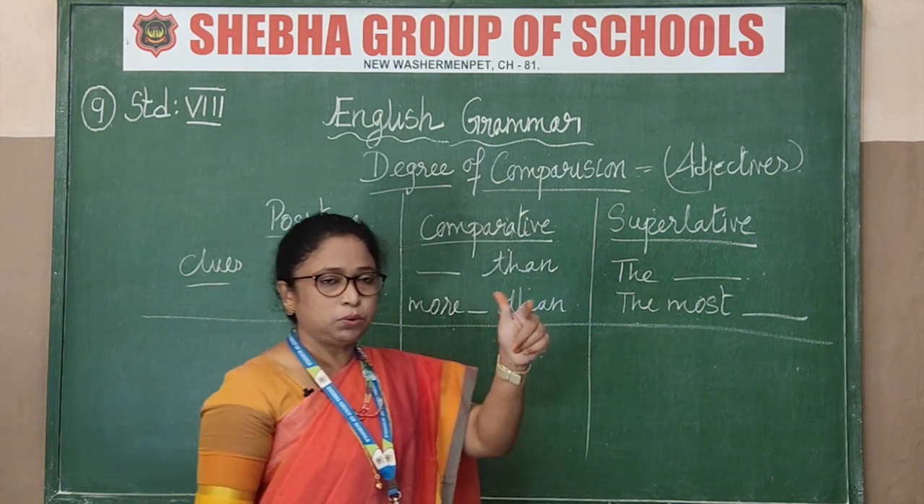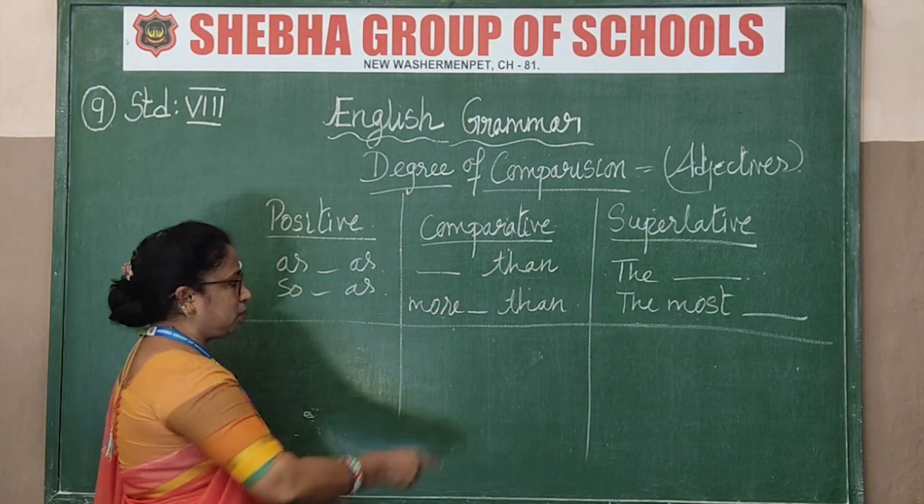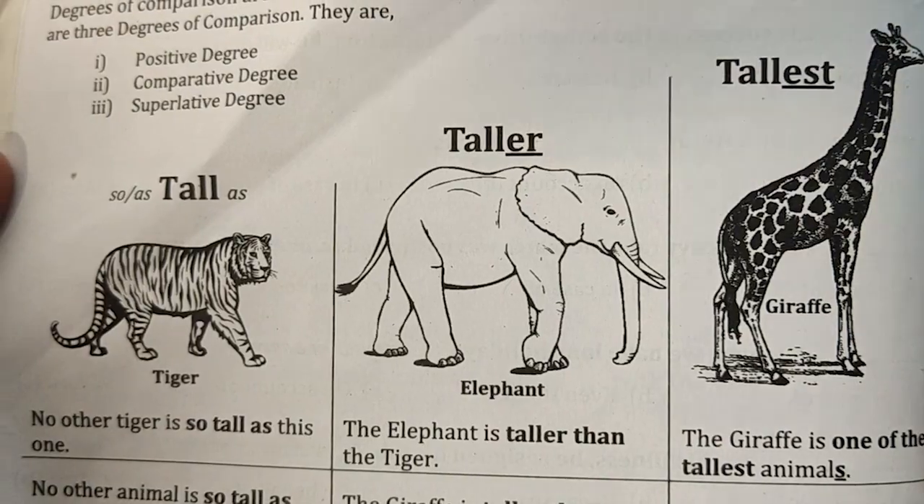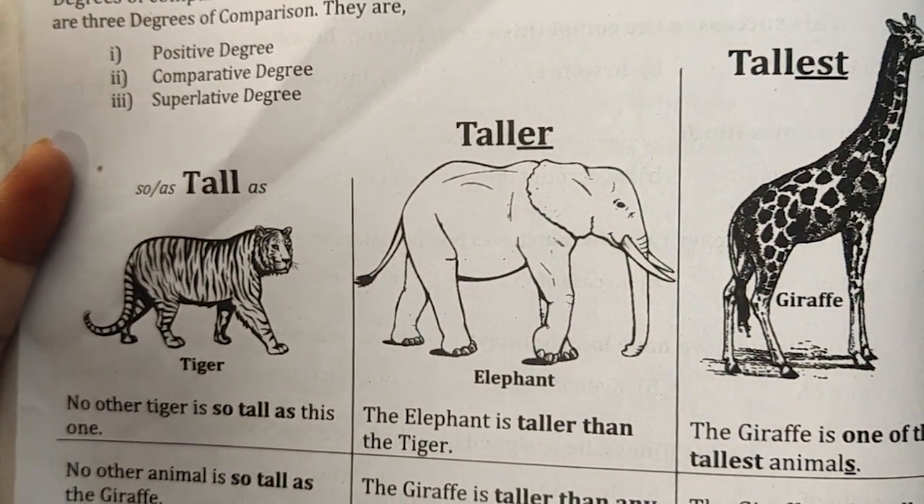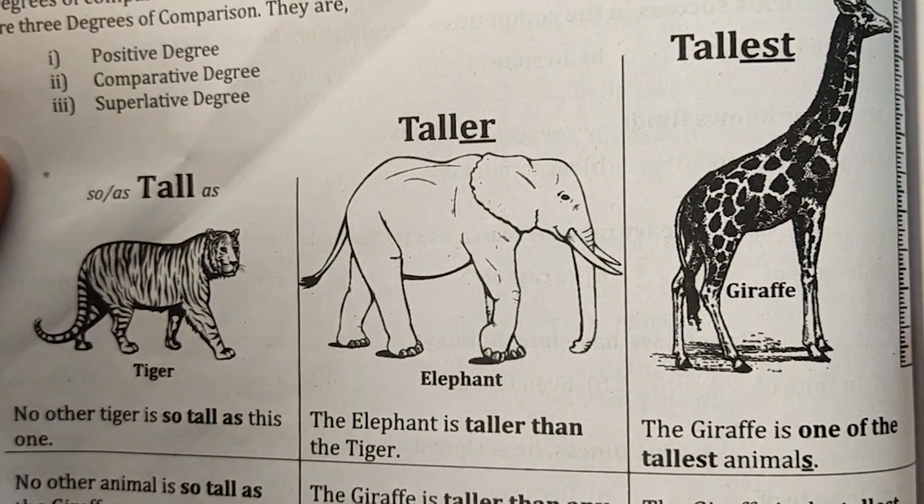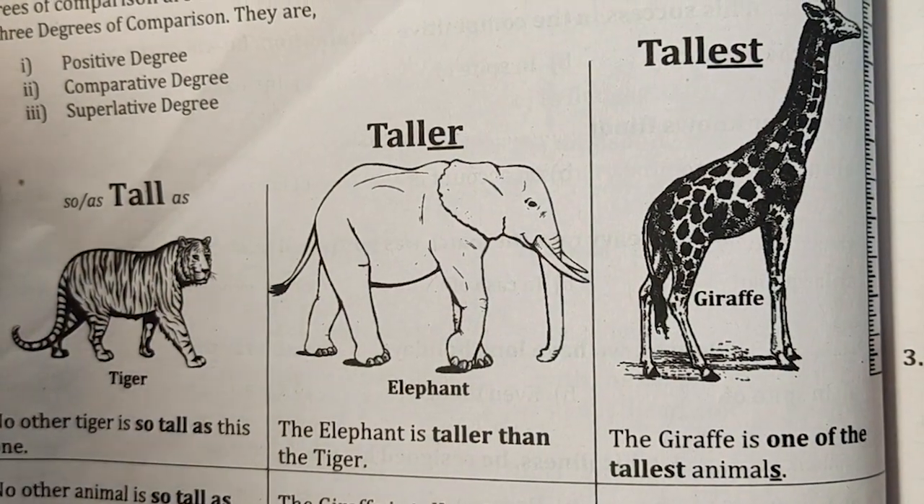So for one syllable and two syllable words, we use them directly, we change the word. In multi-syllable words, we use these words as a helping word. Now look at the picture given on the screen, you just see how the degree of comparison is used. Now see, tall is the adjective given here, and see how I use it.